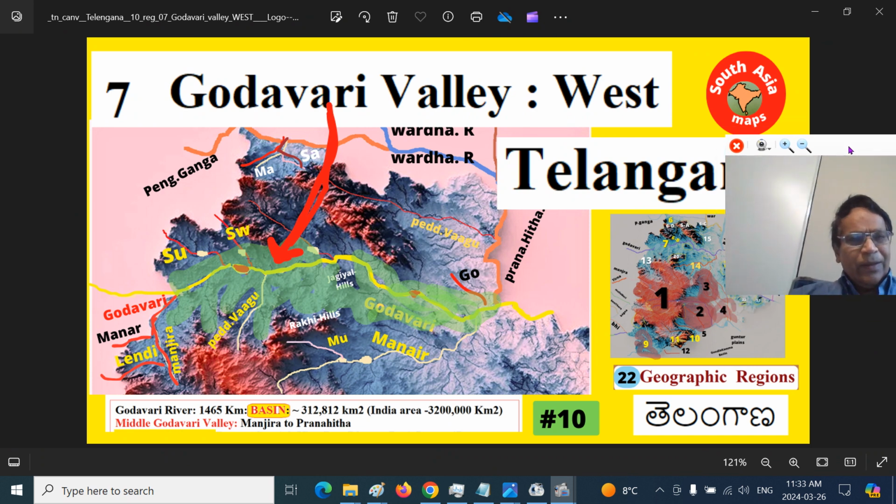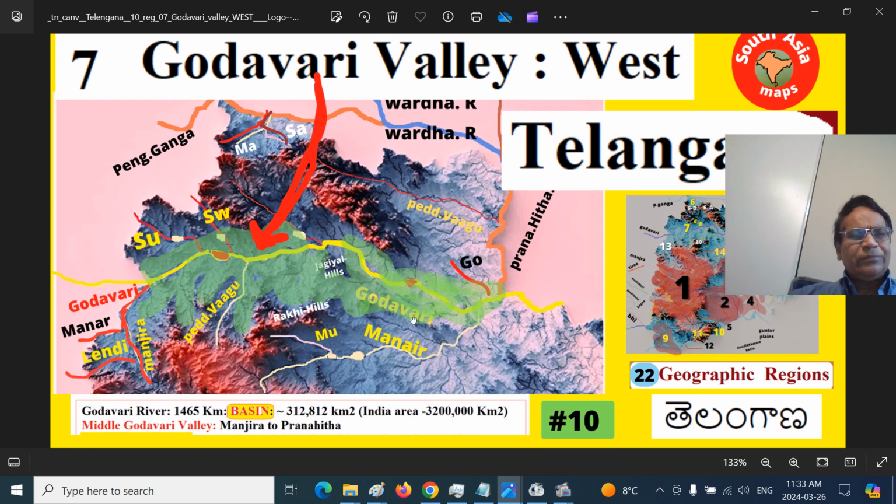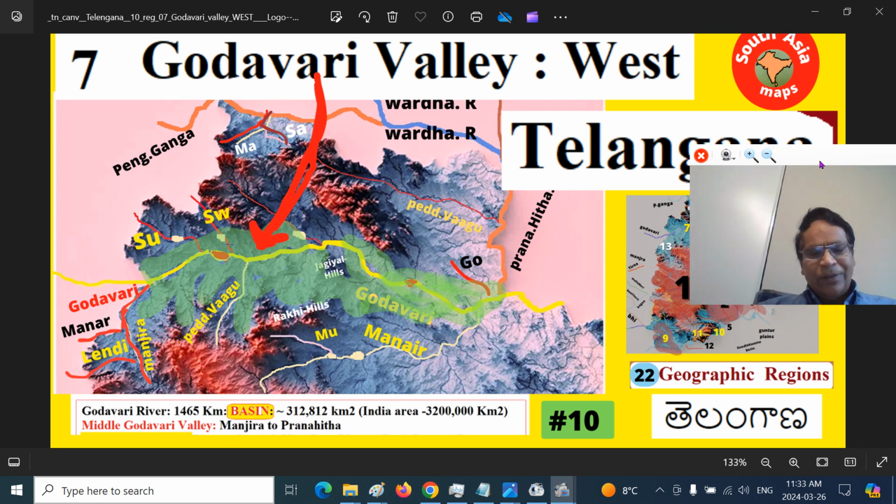The Godavari river is around 1465 kilometers in length, you can say around 1500 kilometers, and the basin is around 312,000 square kilometers. That means almost 10% of the total geographic area of truncated Bharat, that is the post Radcliffe awarded Bharat.